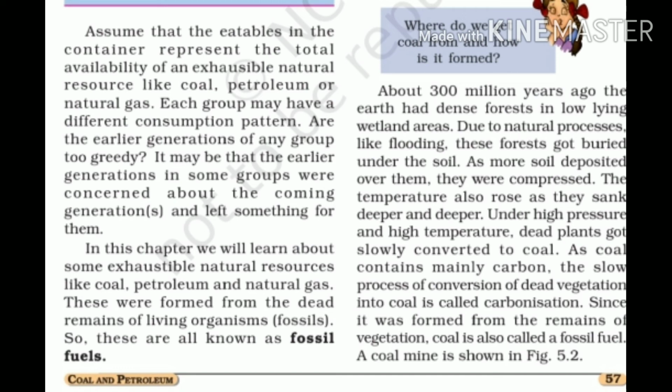Is the earlier generation of any group too greedy? Yes, you can say that because they were not concerned about their future generation. It may be that the earlier generation in some groups were concerned about the coming generations or left something for them. In this chapter, we will learn about some exhaustible natural resources like coal, petroleum and natural gas. These were formed from the dead remains of living organisms. So these are known as fossil fuels.